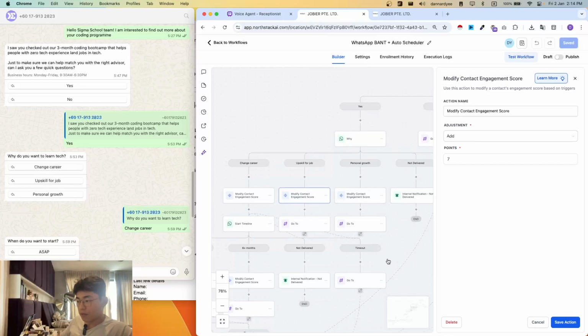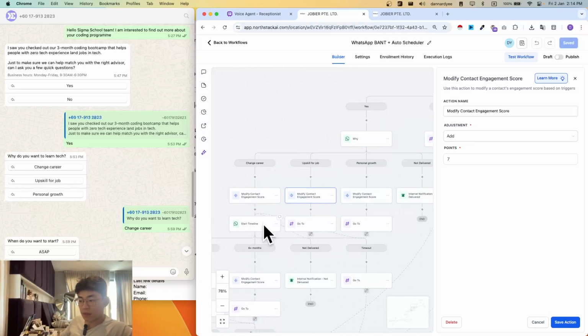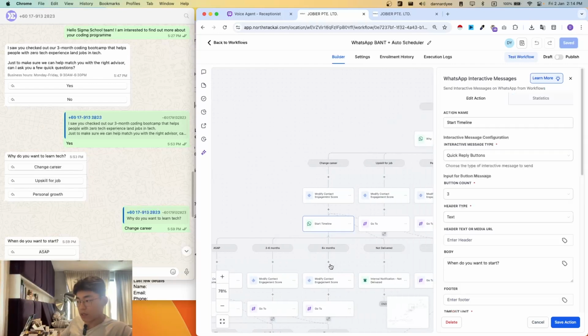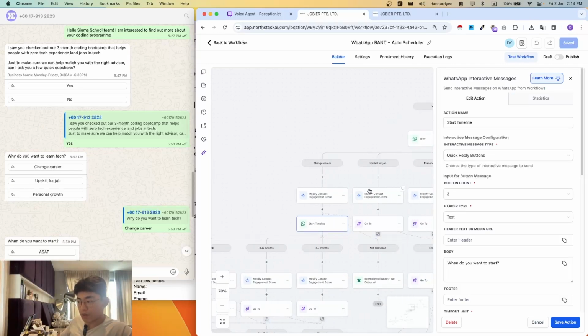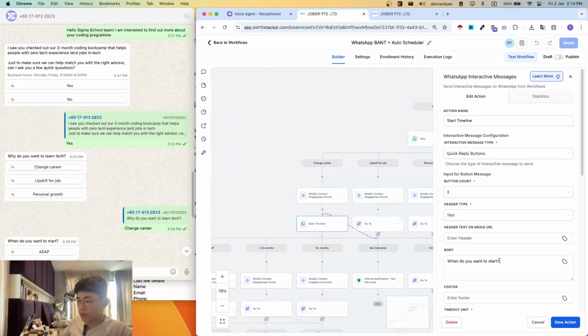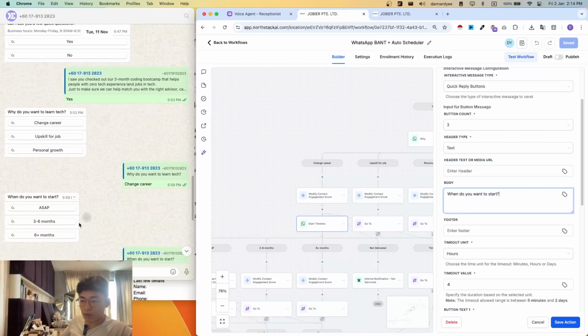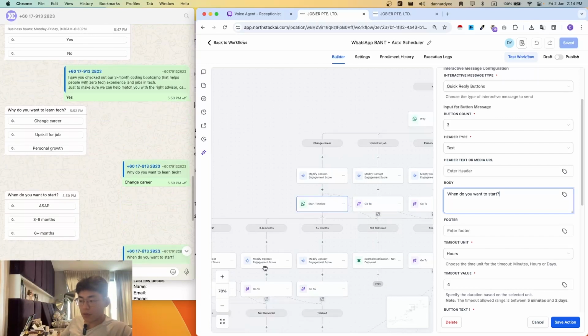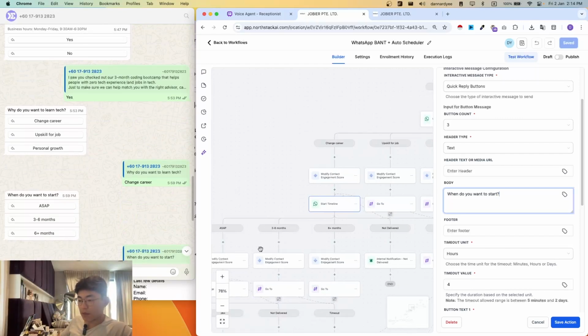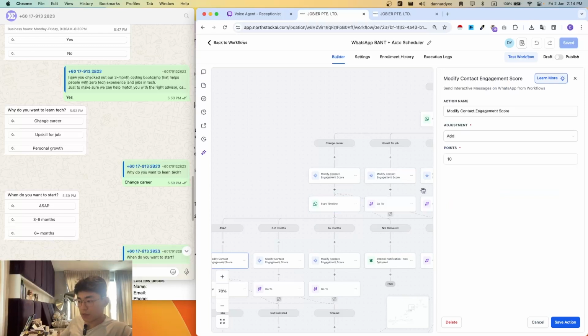Next, we'll then follow up with the next question, which is the start timeline. All of these answers, depending on whichever choice they choose, will lead to this next question, which is when do you want to start. Similarly, if they chose ASAP, they'll have a different engagement score, for example, 10, 7, 5, for example.